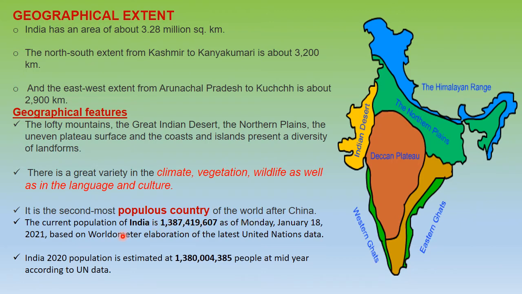This figure which I am sharing with you is based on the Worldometer elaboration of US data. As on 18th January it was this, but last year in mid of year it was this. So you can see within a span of 6 months it has increased so drastically. Obviously, if this remains the speed of increasing population in our country, we are going to cross China,